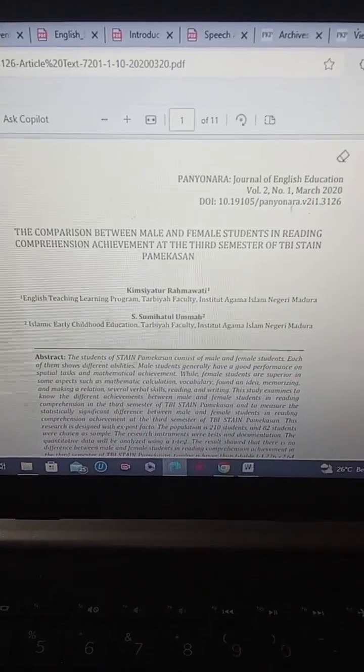So I found an article in the Panyonara site. In that article, I picked 5 sentences to be analyzed for their internal hierarchical structure using tree diagram. So as you can see here,